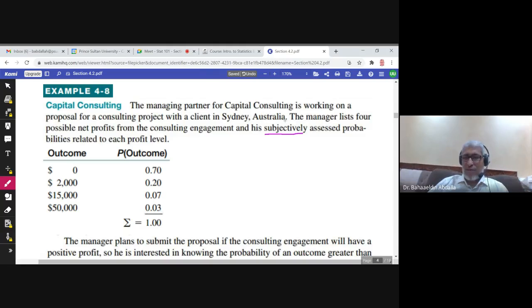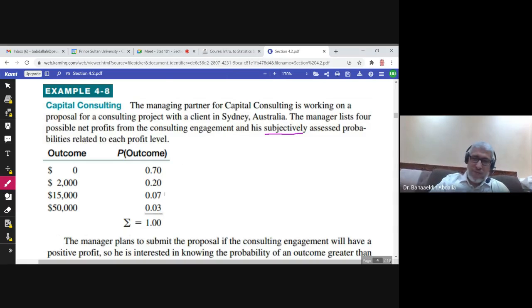Subjective means the manager, according to his experience, will give these probabilities. He knows from his work and his experience that the probabilities of these net profits could be like this. Such a kind of probability is called subjective probability. If you add all the probabilities, you should get 1.